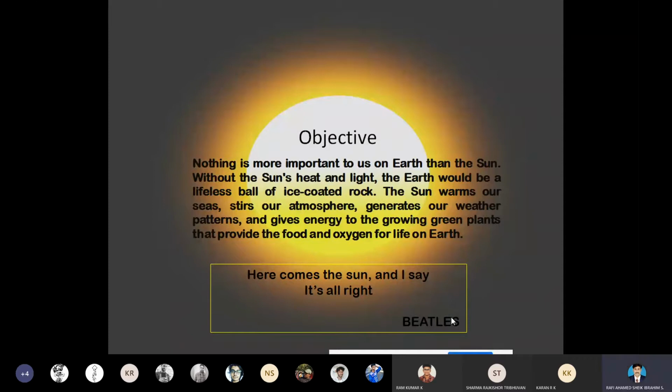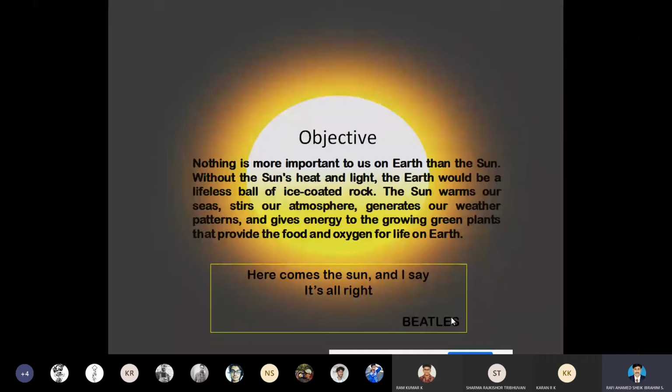The purpose of the sun's radiation is to warm our sea, stir our atmosphere, generate our weather patterns, and give energy to the growing green trees that provide the food and oxygen for life on Earth.